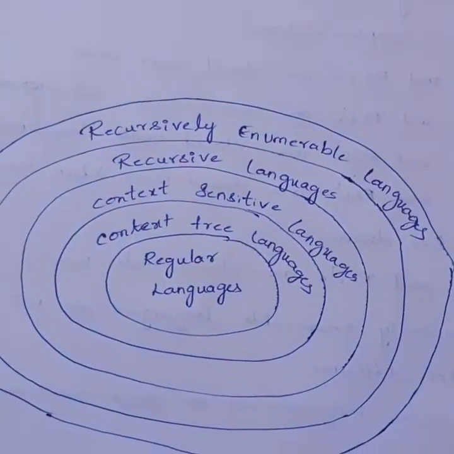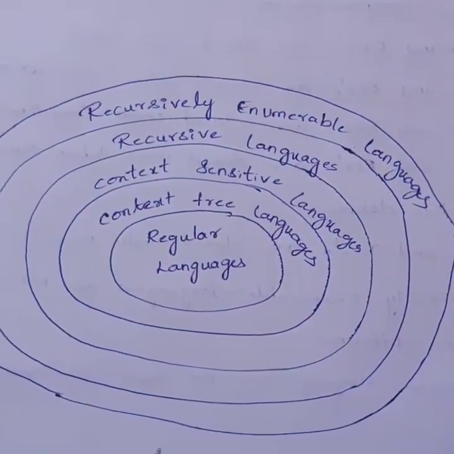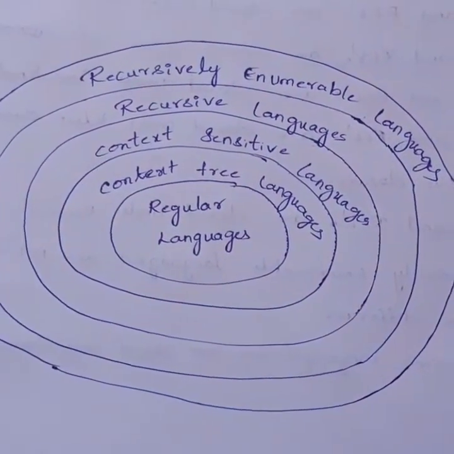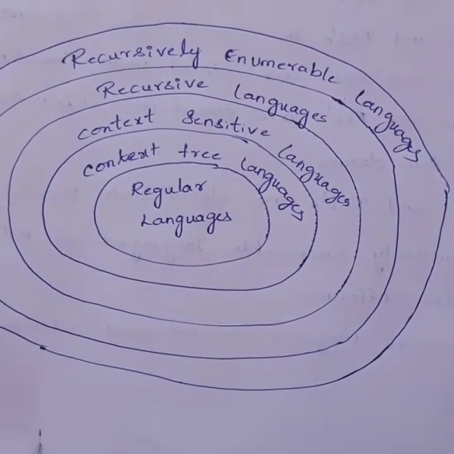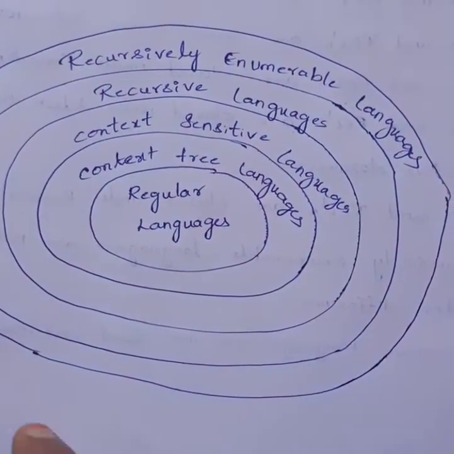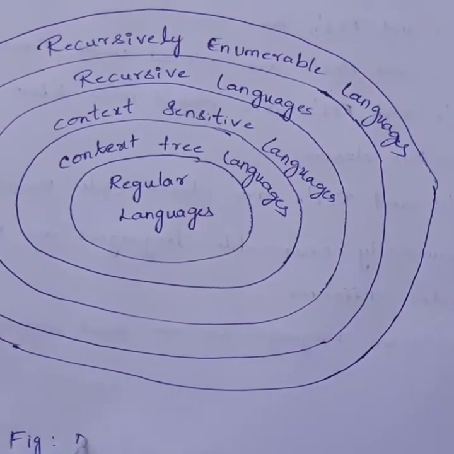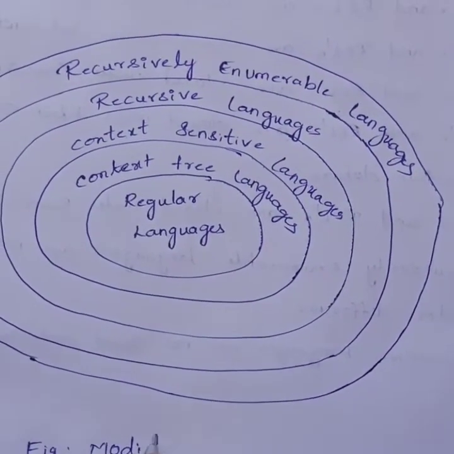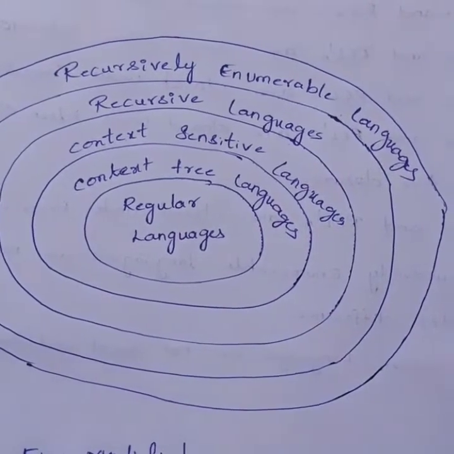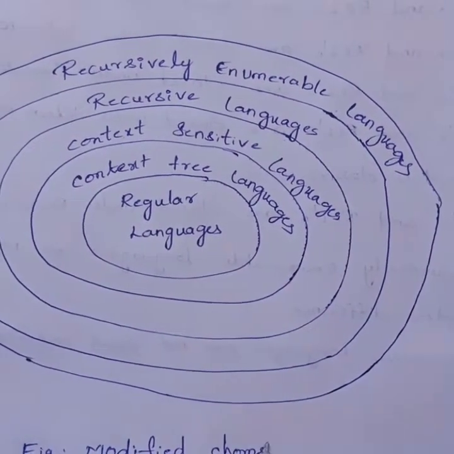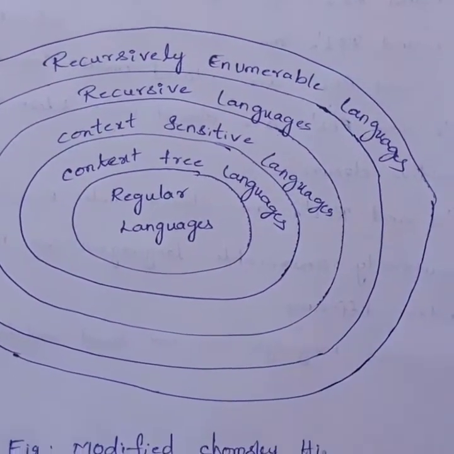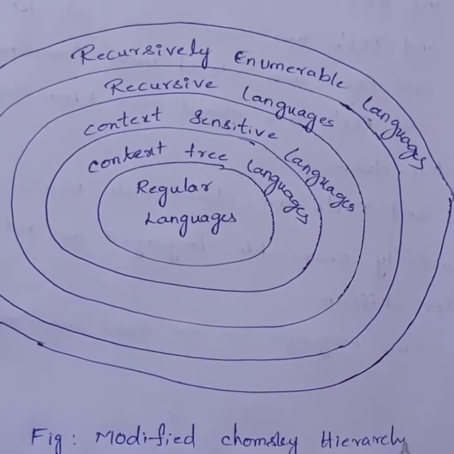See the diagram here. Already we have seen this kind of diagram in the Chomsky hierarchy.